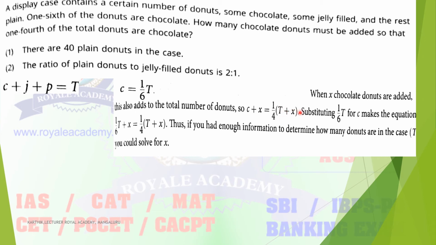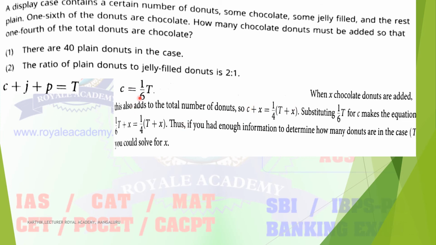I hope all of you understood. Since x chocolate donuts are added, this also adds to the total number of donuts.